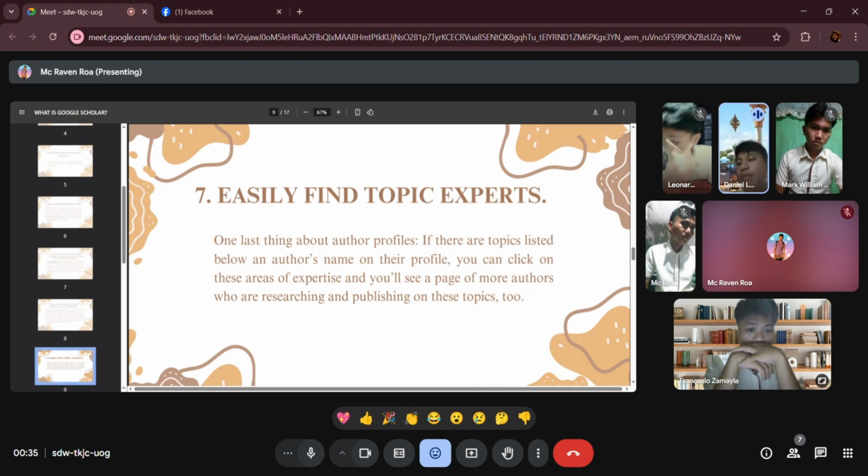When you view an author's profile, you may notice topics listed beneath the name. By clicking on this area of expertise, you can access a dedicated page showcasing additional authors who are researching and publishing on this subject. This functionality helps you connect with a broader network of experts.